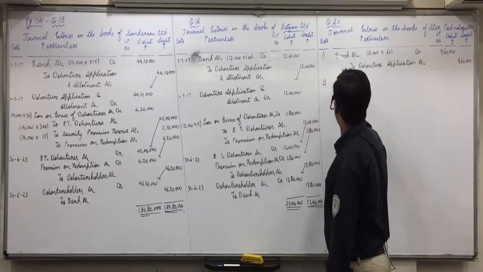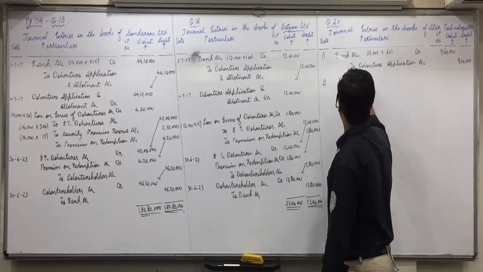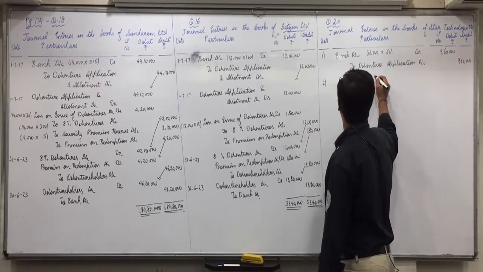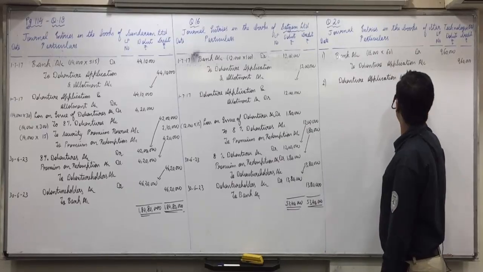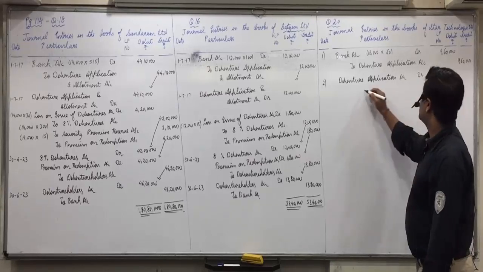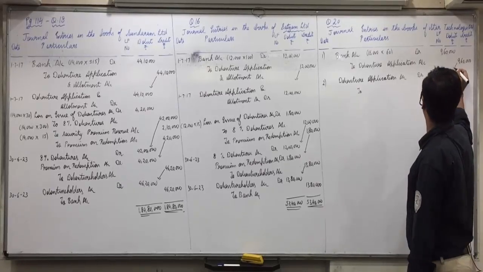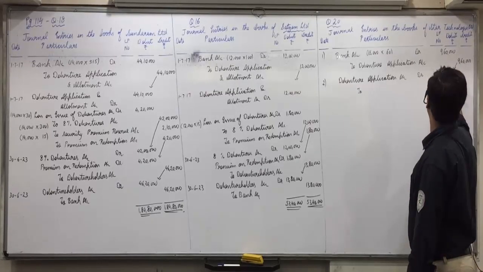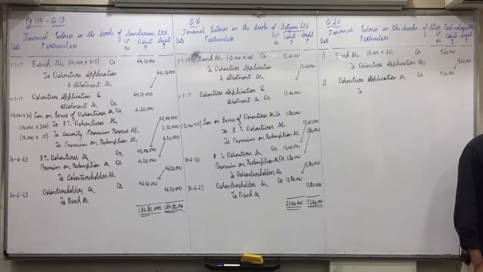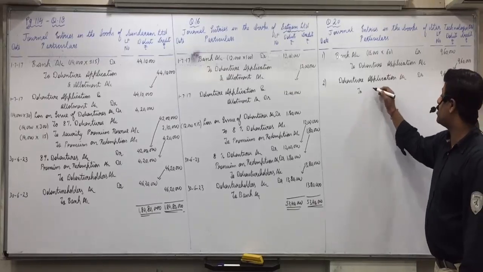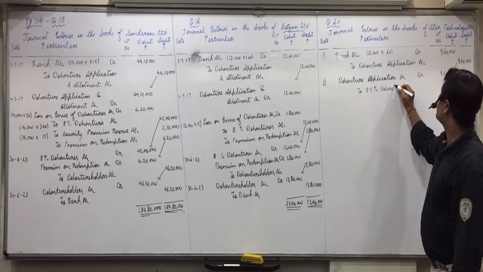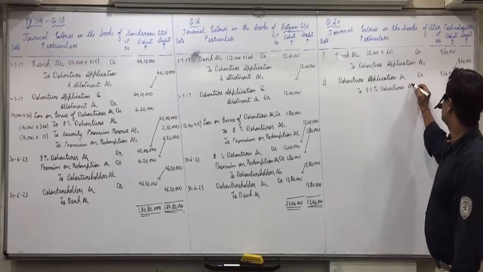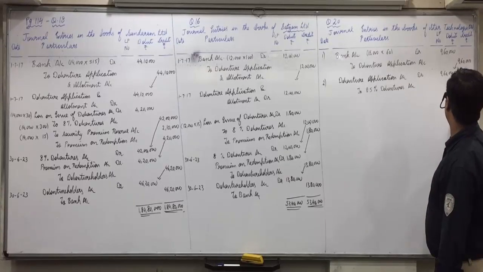Now, second entry of application, debenture application account debit with the full amount of 9,60,000 to 8.5% debentures account, 9,60,000.